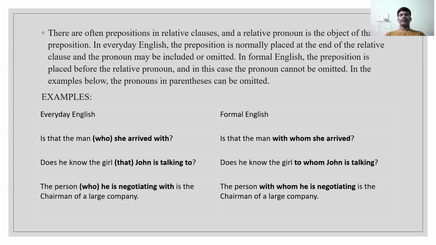Omitted in the sense that we have to keep it aside, we cannot ignore it, because the main part is the pronoun. In the examples below, the pronouns in parentheses can be omitted.